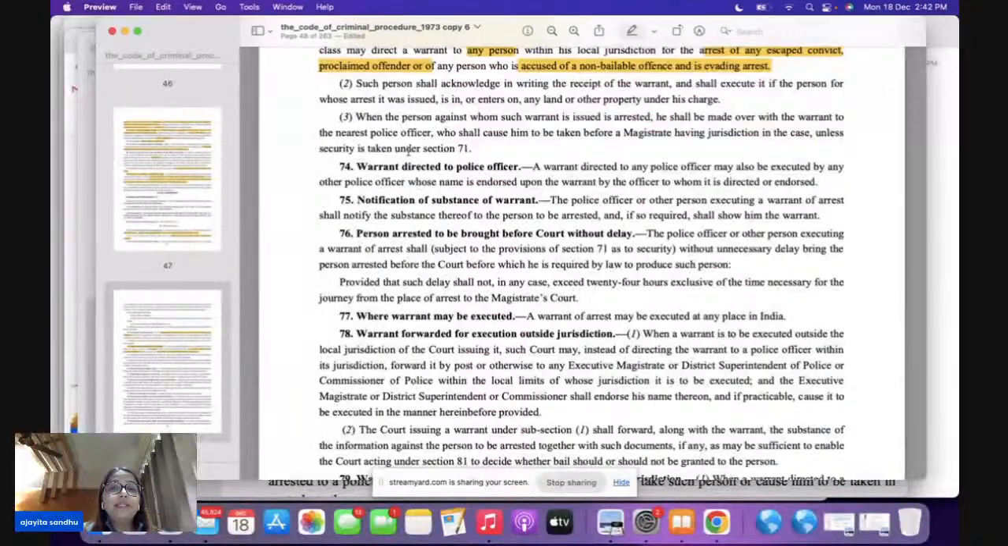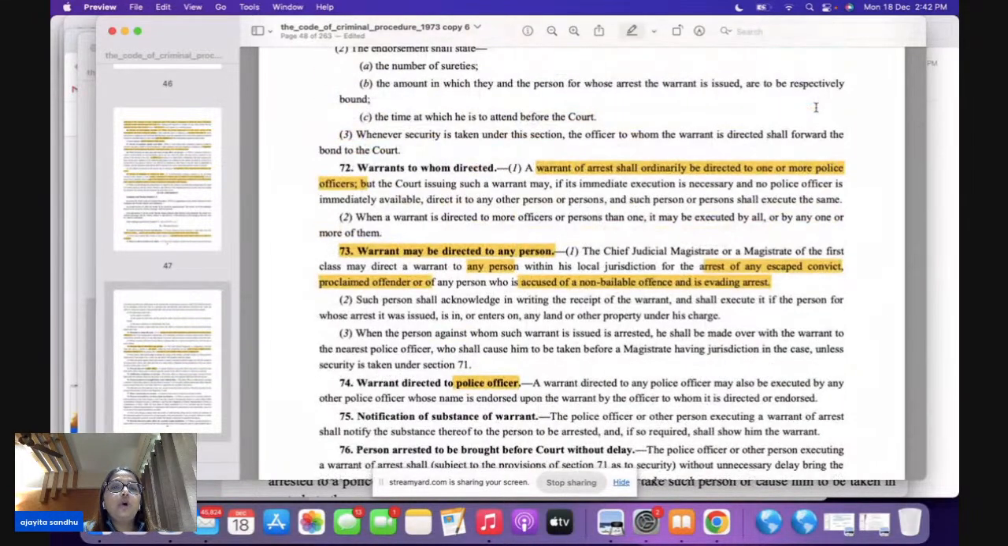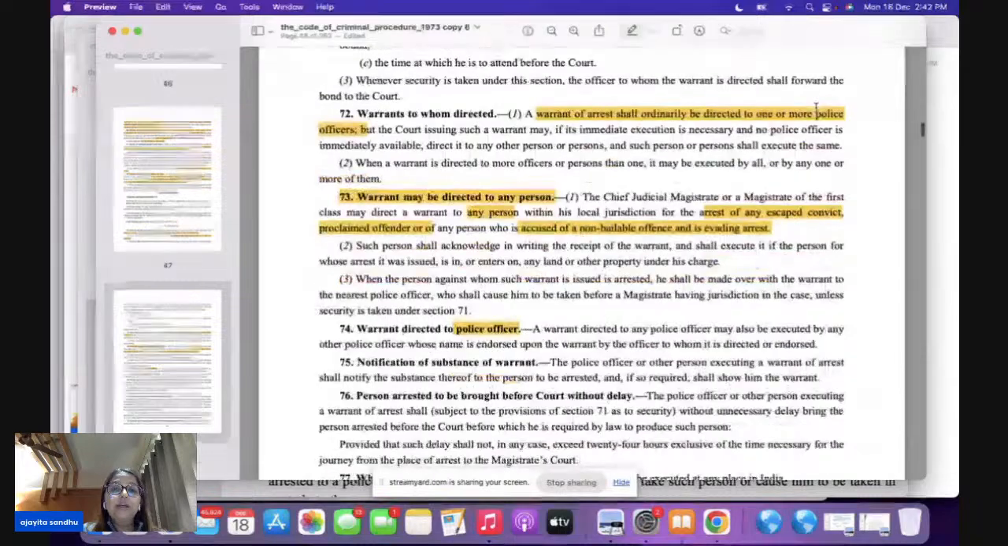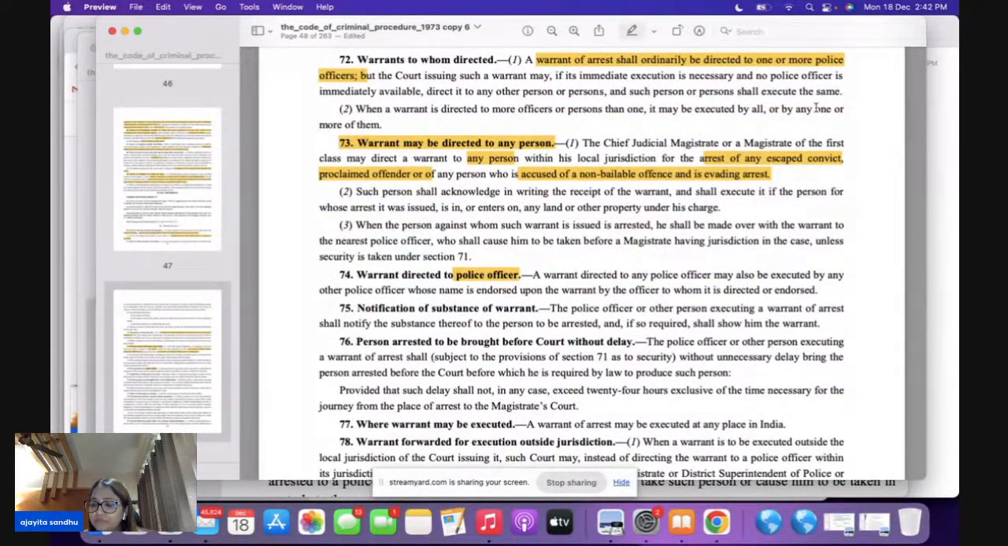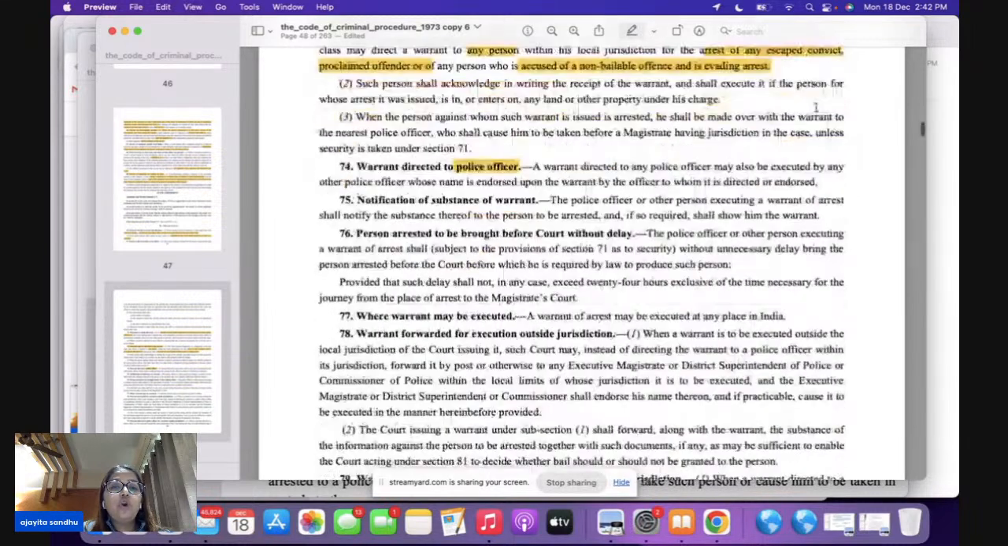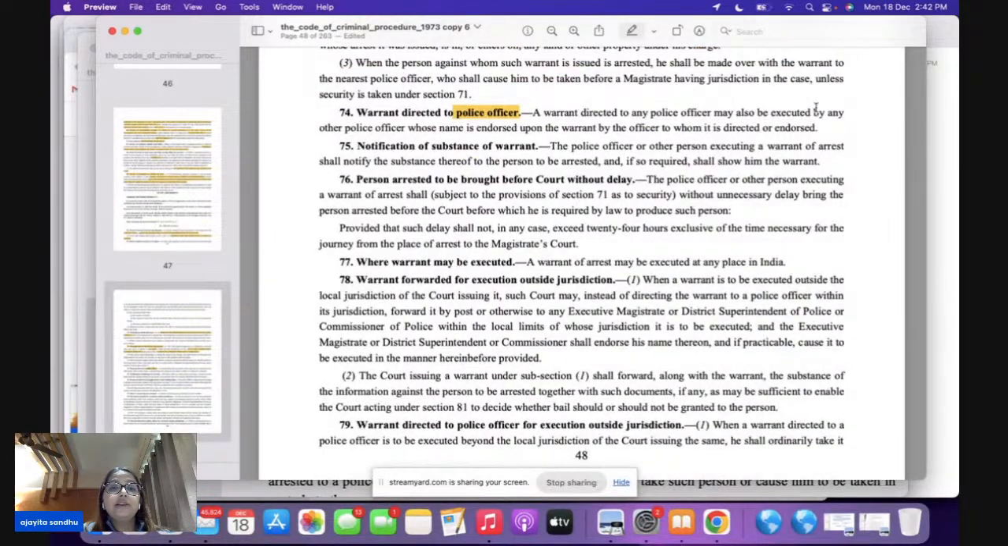74 deals specifically with a police officer. Don't get confused. 72 talks about to whom they are going to be directed. 73 talks about the person here, that is your any other person. We studied section 38. Please remember, section 73 has to be read with section 38, because in 38 we were talking about aiding in execution of the warrant of arrest when it is given to any other person here. Okay. So section 74 talks about your police officer.